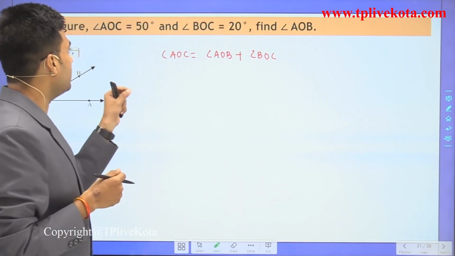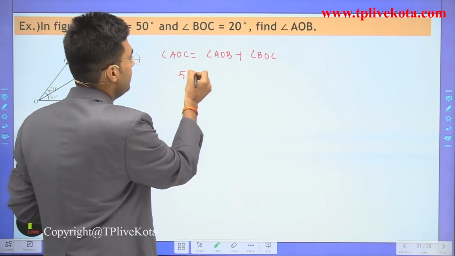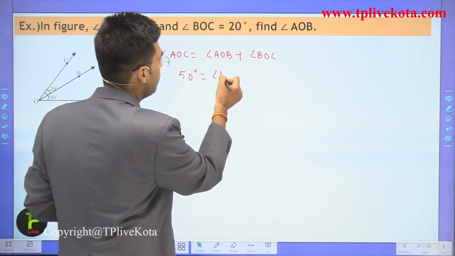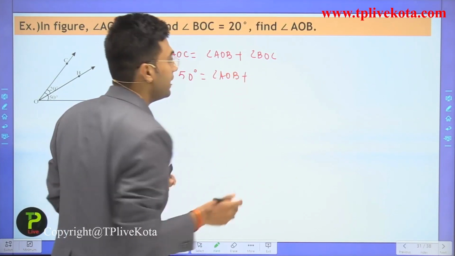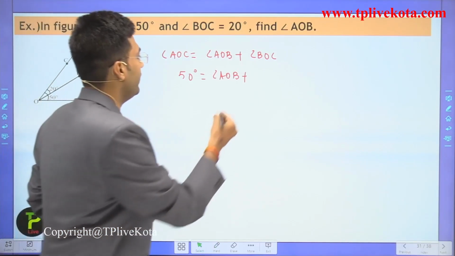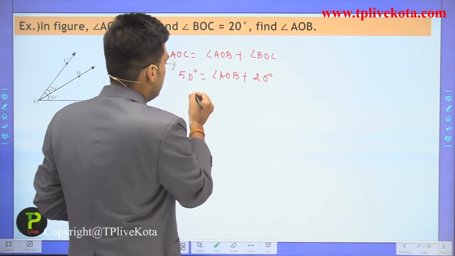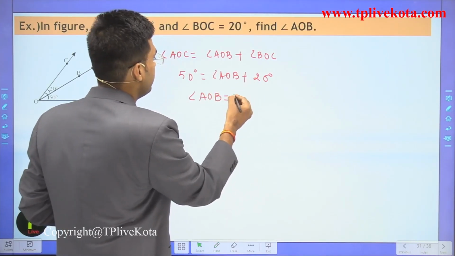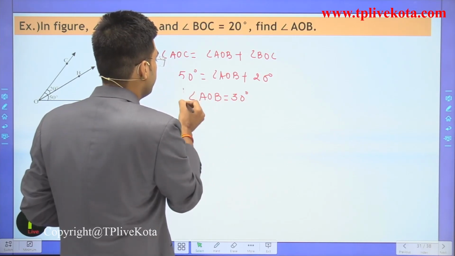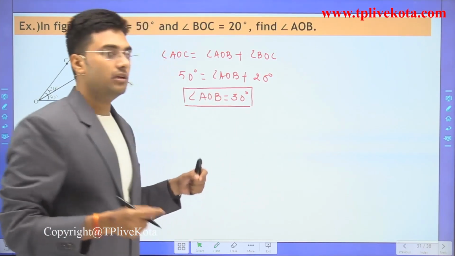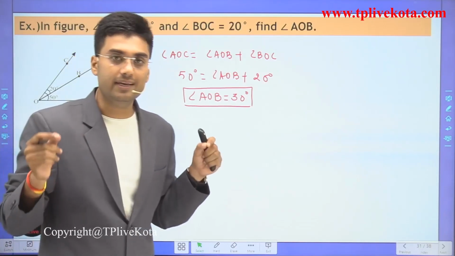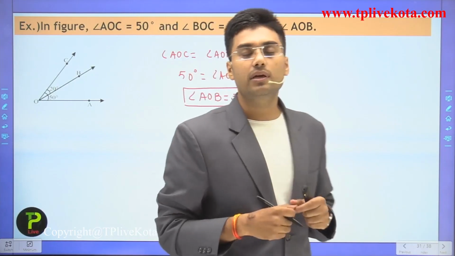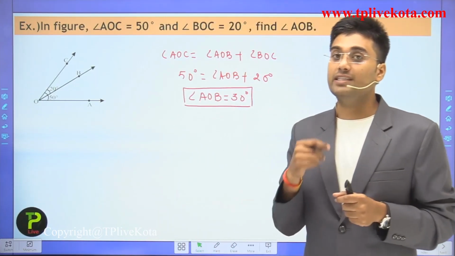The value of angle AOC is 50 degrees, and angle BOC is 20 degrees. So now angle AOB is equal to 50 minus 20, that is 30 degrees. Clear? I hope you understand this question. Here we use the angle addition axiom for adjacent angles.